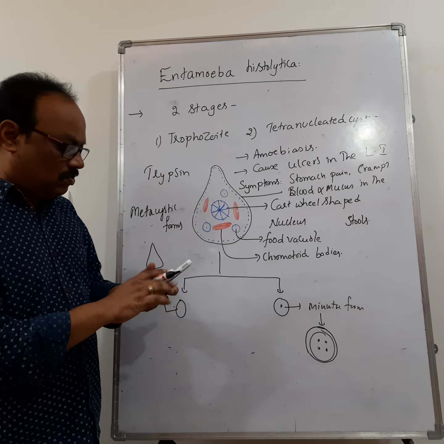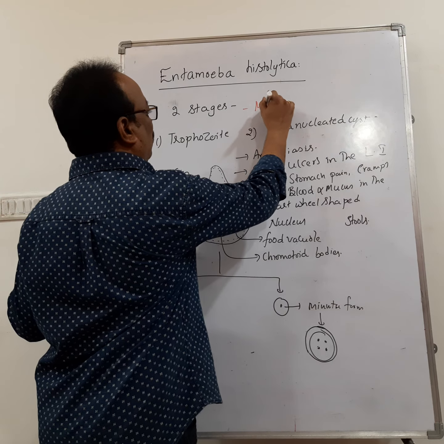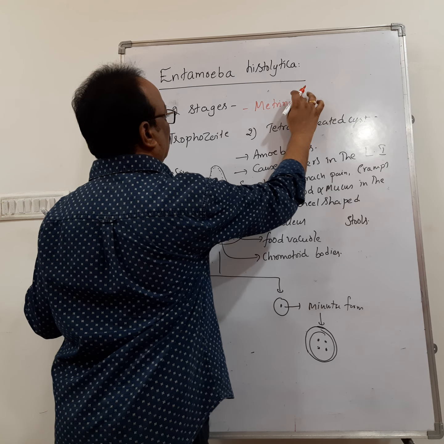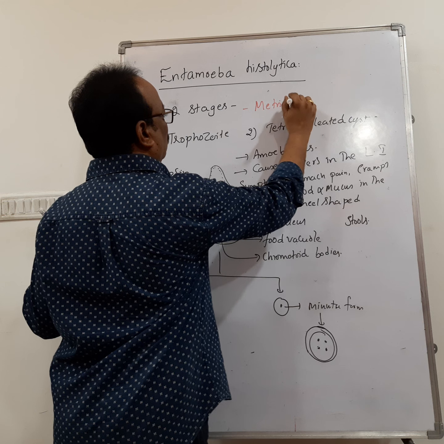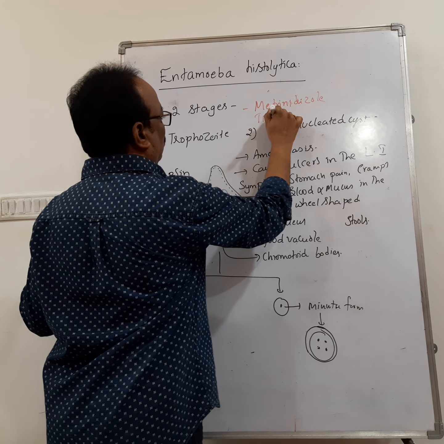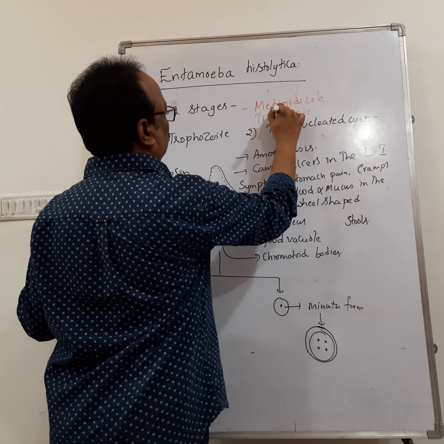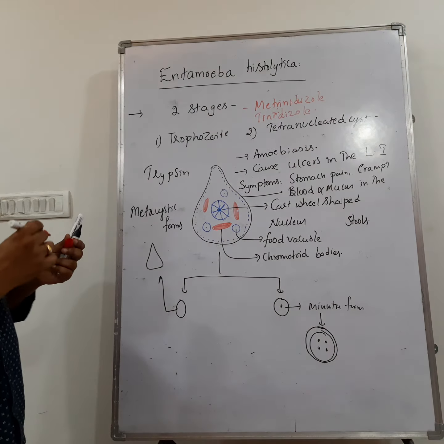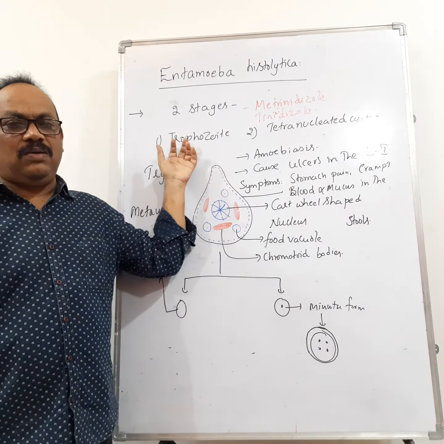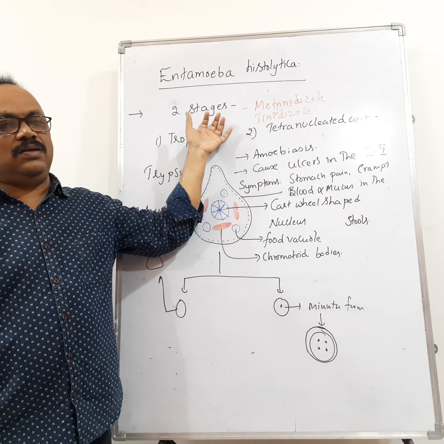The drugs given for amoebiasis are metronidazole or tinidazole. So this completes Entamoeba histolytica.